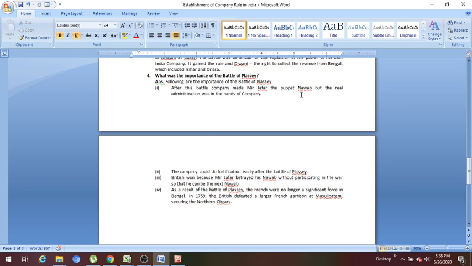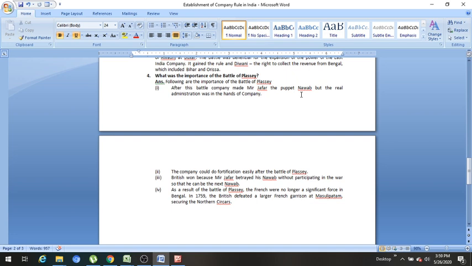Now, what is the importance of the Battle of Plassey? Following are the importance of the Battle of Plassey. The first one is, after this battle, which was fought in 1757, the company made Mir Jafar the puppet Nawab, but the real administration was in the hands of the company. Second, the company could do fortification easily after the Battle of Plassey.